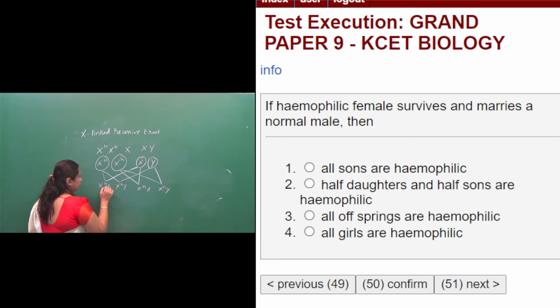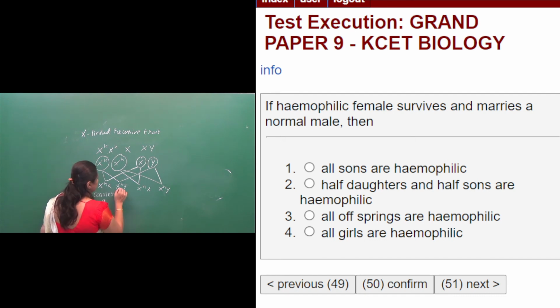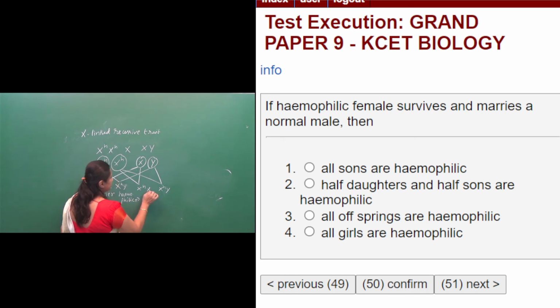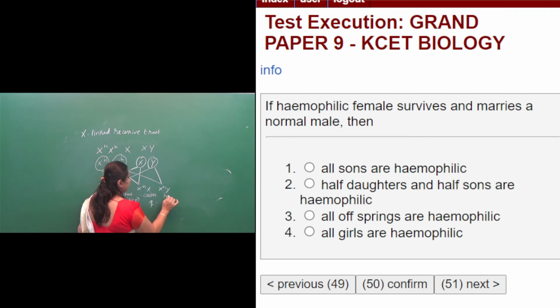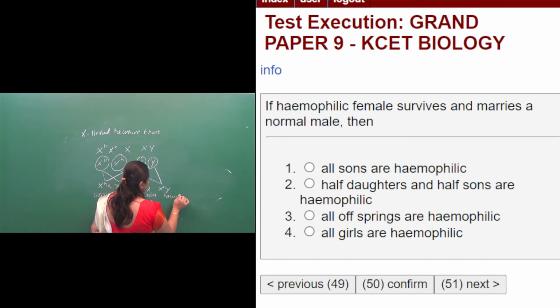Right? So here only one of the X chromosomes has the gene for hemophilia and the other X chromosome is normal, so such females are only carriers. Carrier female. This X chromosome has the gene for hemophilia, so the son will be hemophilic. Hemophilic male. Then here again only one X chromosome has the gene, so again carrier female. Again a hemophilic son, or hemophilic male.